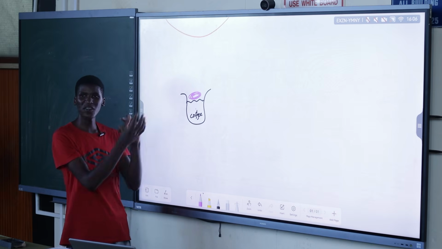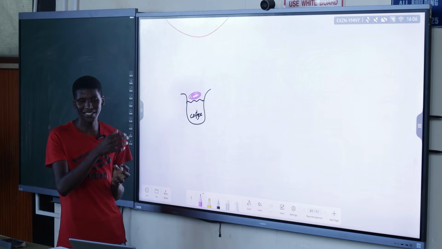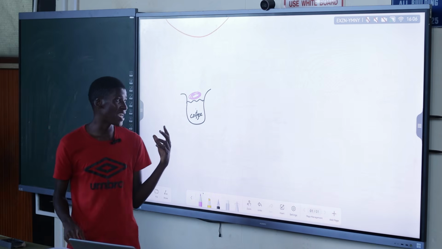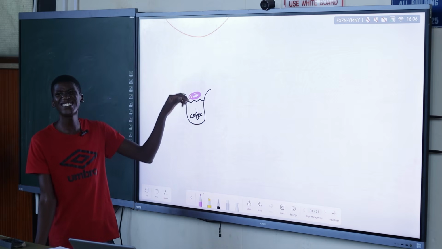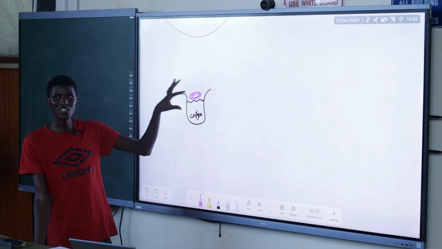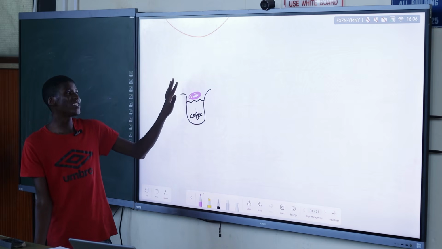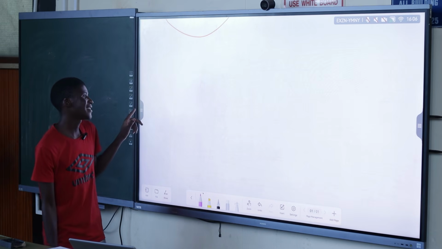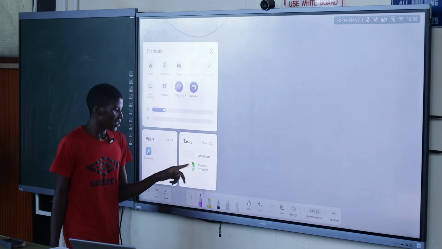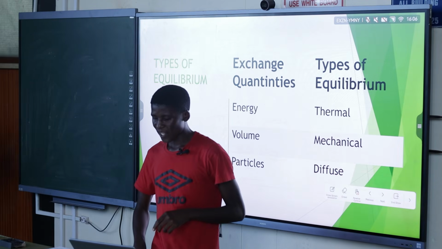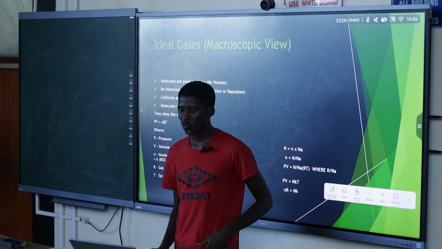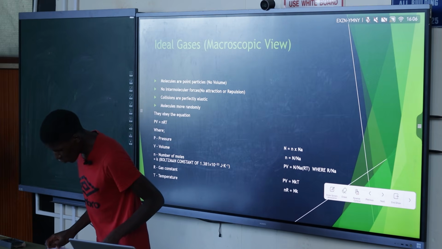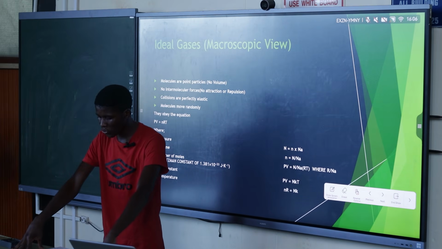That is diffusive equilibrium. We say particles diffuse into the what? Into the coffee. So diffusive equilibrium simply means there is an exchange of particles between those two objects. Yeah, so those are basic concepts that we should know.